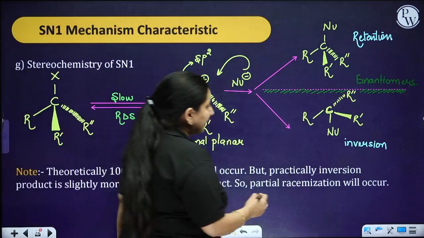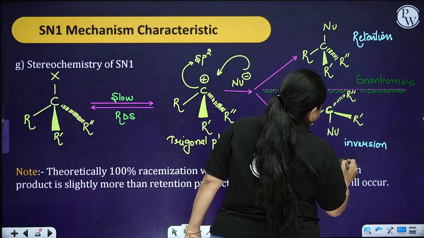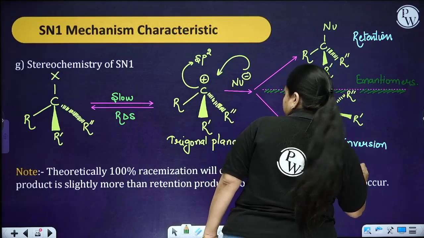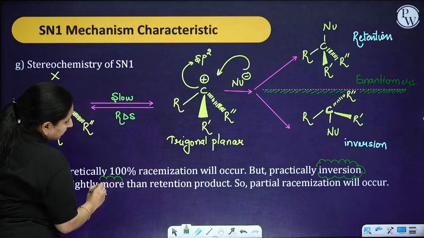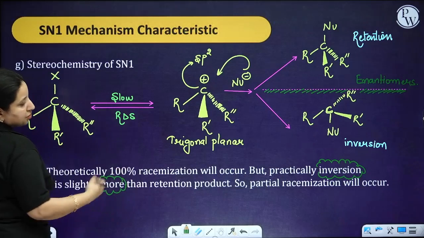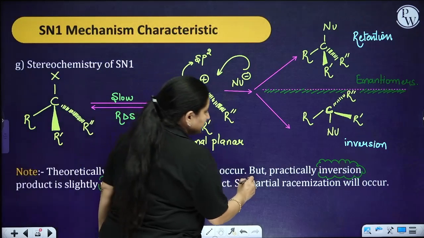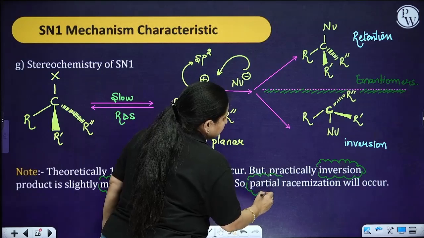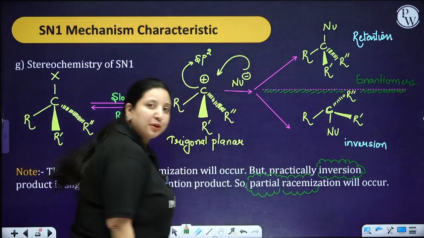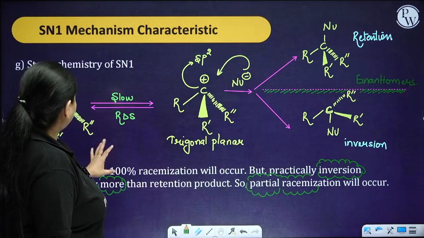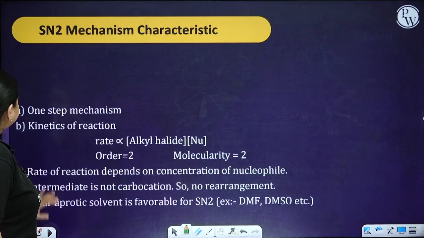But practically, your inversion product is slightly more than the retention product. So we say that partial racemization will occur. Got it? So this is about the SN1 mechanism.